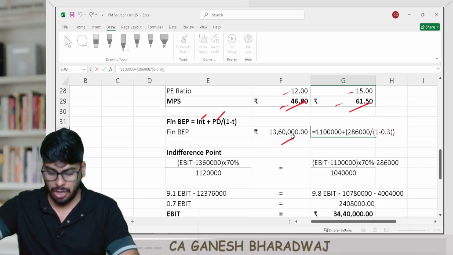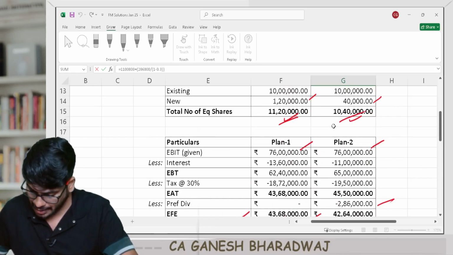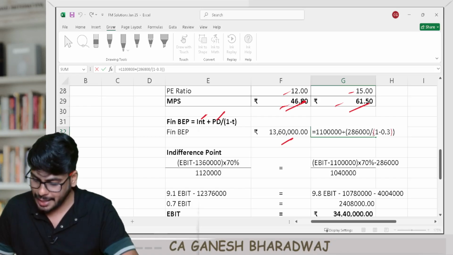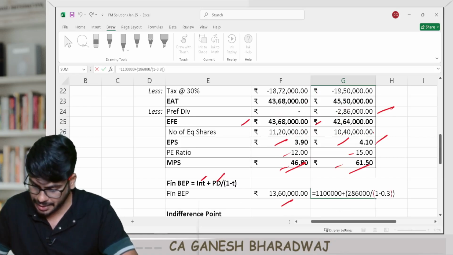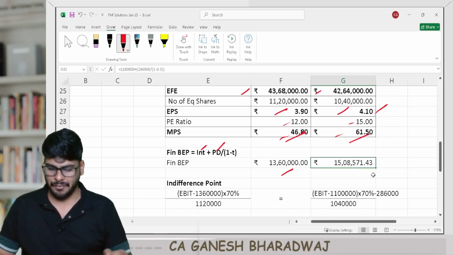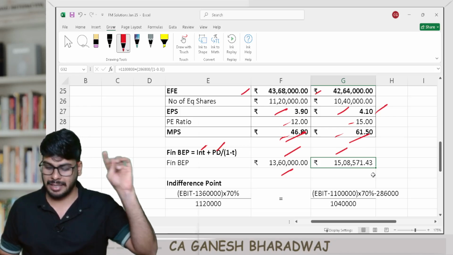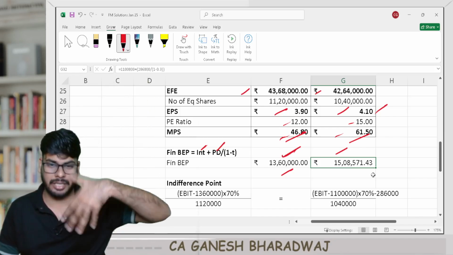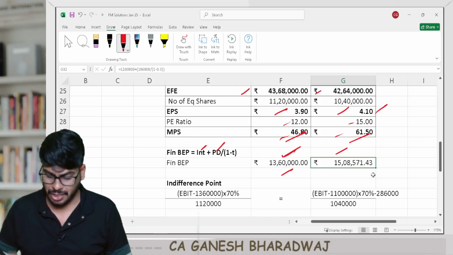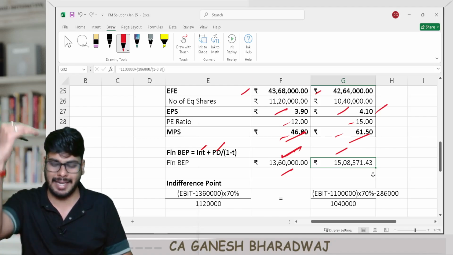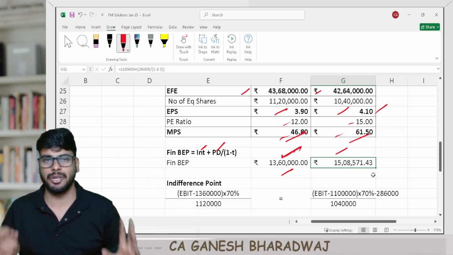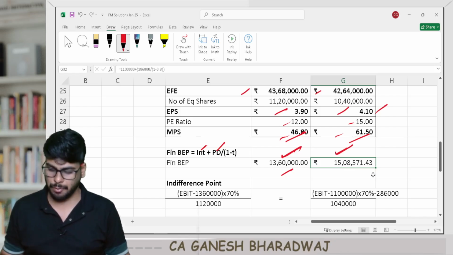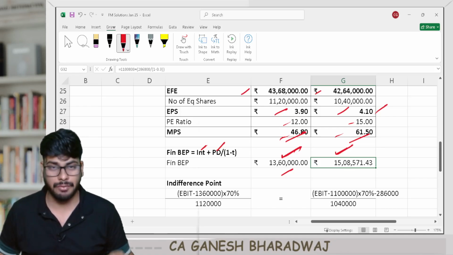And then in case of alternative number 2, it's going to be 11 lakhs. 11 lakhs is going to be my interest component plus, look at this, plus 2,86,000 divided by 1 minus 0.3. 2,86,000 is going to be my preference dividend. As simple as that. If you do this, your financial break-even point is going to be 13.6 lakhs and 15,08,571.43. You can even cross verify it, right? Now you can do it later on as well, right? At this level of EBIT, exactly in alternative 1, if your EBIT is 13.6, exactly your EPS will be 0. Similarly, for alternative number 2, if it is 15,08,571.43, your EPS will be 0 under alternative number 2, right?